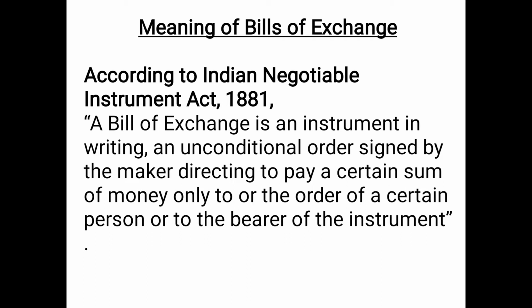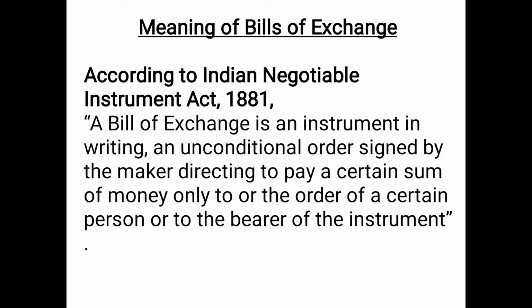That means whosoever is making the bill against somebody is directing that person to pay a certain sum of money either to himself, that is the maker, or to somebody whom the maker tells to pay. For example, suppose Mr. X is the maker of the bill and Mr. X makes a bill against Mr. Y for rupees 20,000.